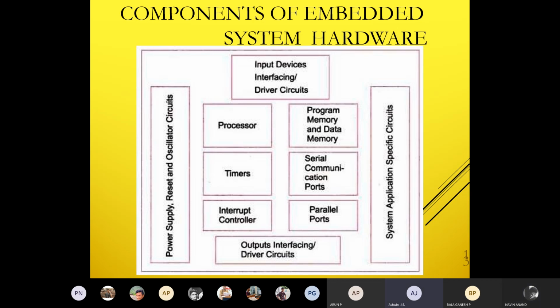Okay, let me complete. So the processor has the program flow control unit and the data path control unit. Program flow means the execution of the program one by one, it will send the data and then execute. So that unit will be there, as well as the data path control unit, which sends the data at a particular time. Suppose I'm performing addition, it has to wait for the input. At that time the data path control unit will send the data to that operation in order to complete it and find the result. Okay. So these two major units are available in the processor.